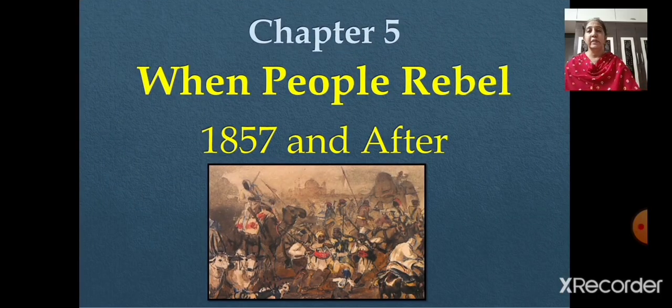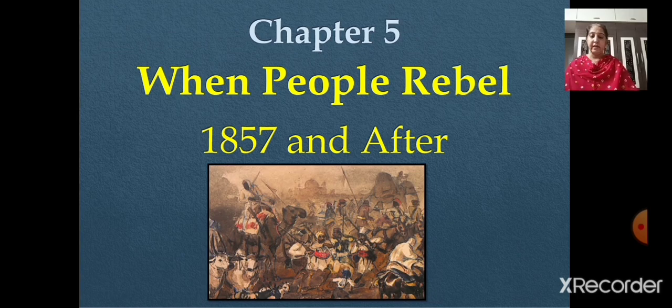Today we are going to begin with chapter number 5, that is, When People Rebel: 1857 and After. Children, you all remember we have already learned in our second chapter how the East India Company was transformed from a trading company to a territorial colonial power, right? This is what you have seen.